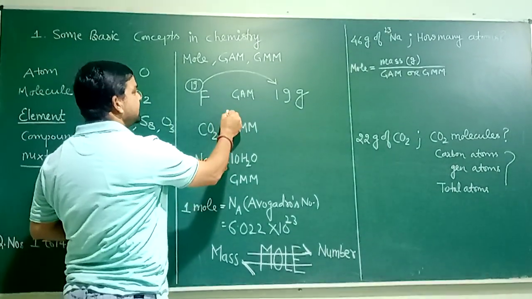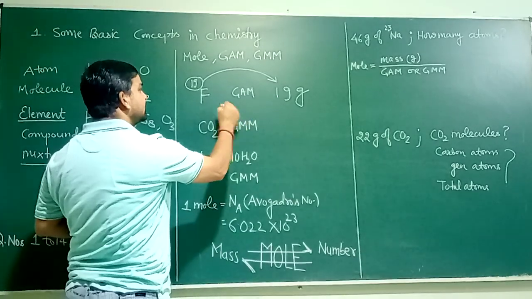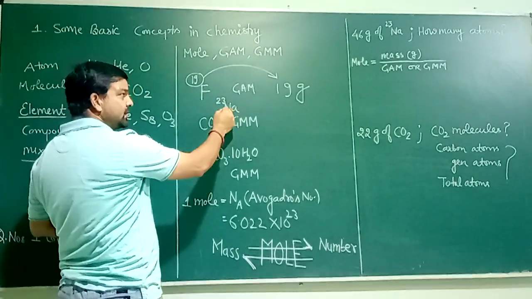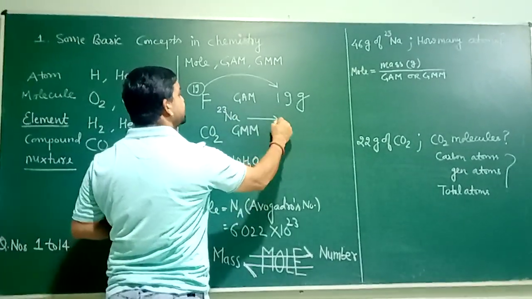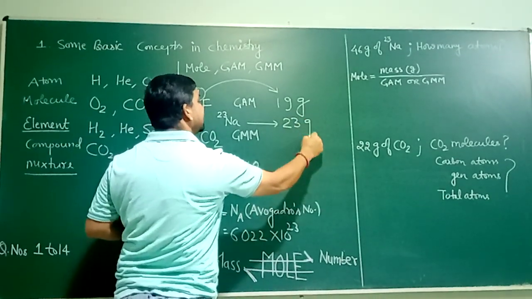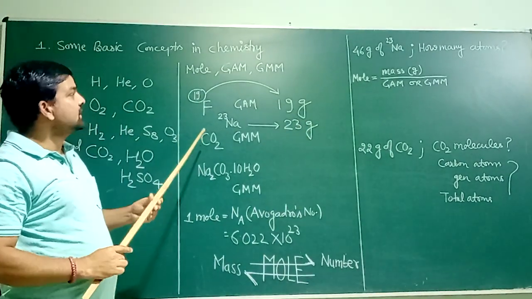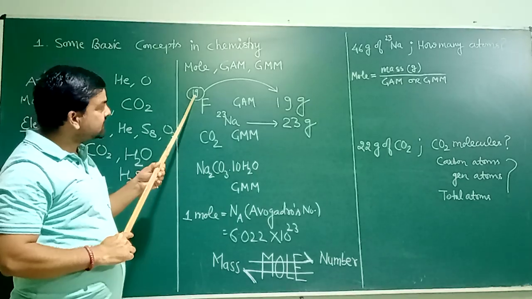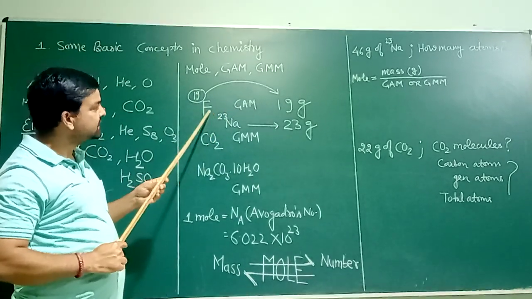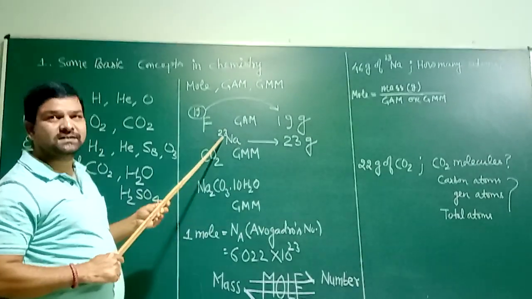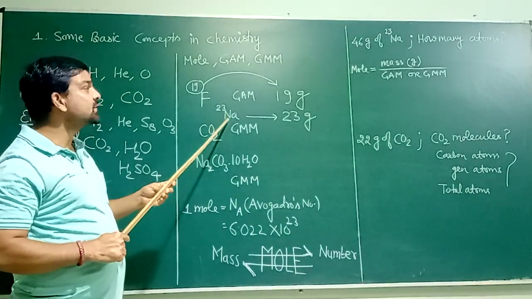Similarly, one more example. If I write here sodium 23, what will be its gram atomic mass? The answer should be 23 gram. So I repeat, 19 gram is the gram atomic mass of fluorine, and 23 gram is the gram atomic mass of sodium.